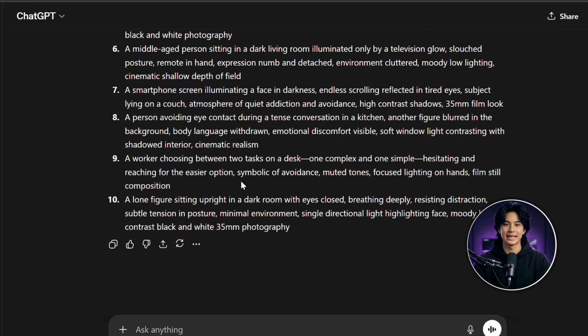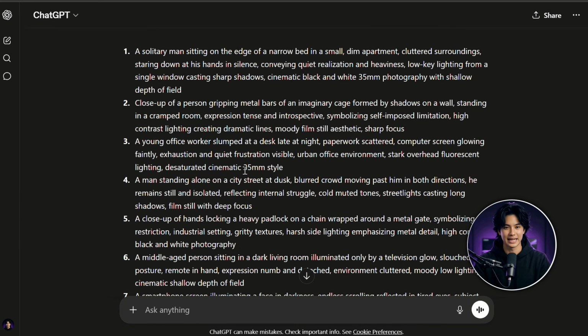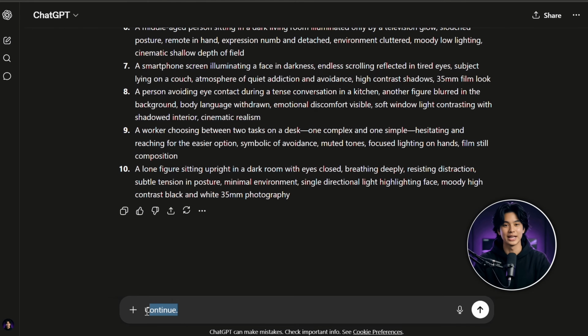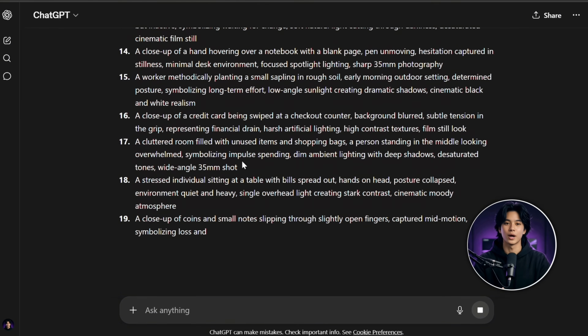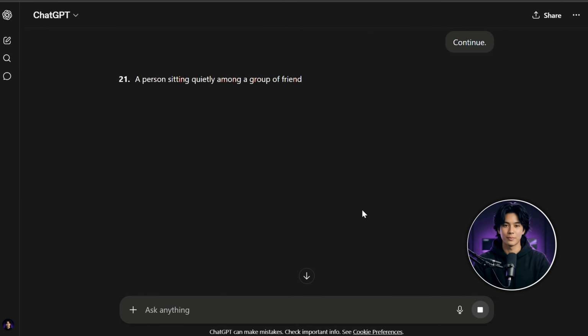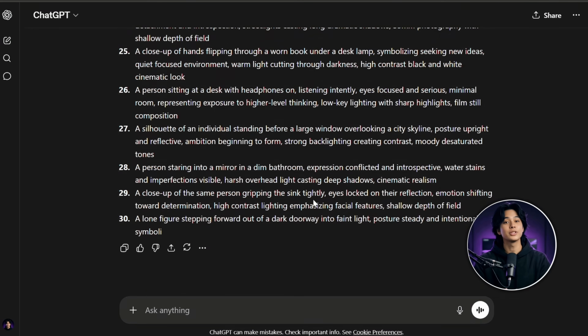ChatGPT will generate 10 image prompts related to your video, but 10 images are not enough. So after generating the first 10 prompts, just type continue and hit send again. You'll get 10 more prompts. Keep doing this until you have enough image prompts to cover your entire video. Now our prompt generation process is complete. Next, we'll generate the images.